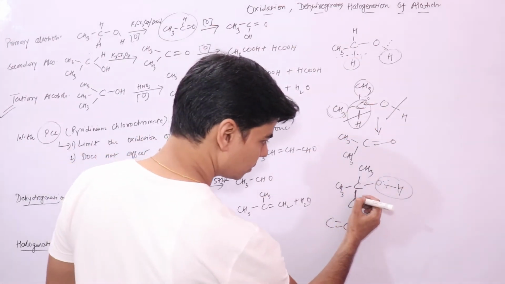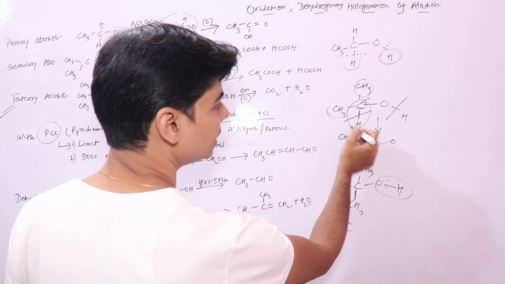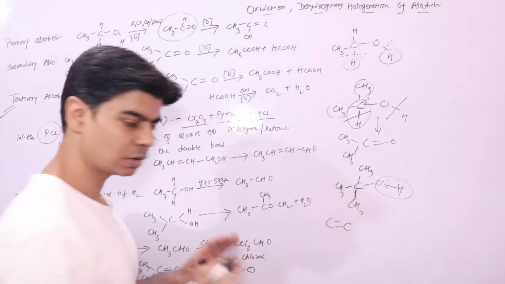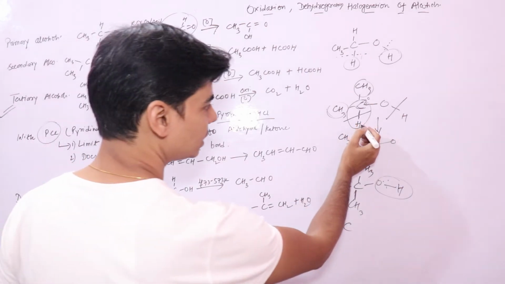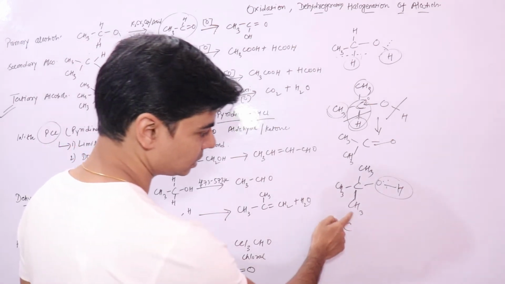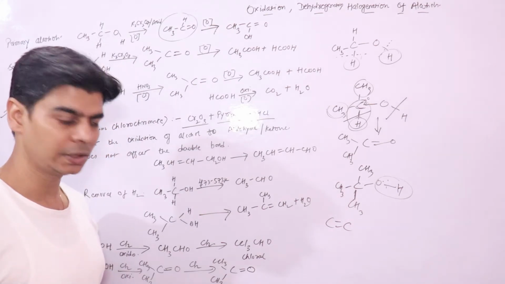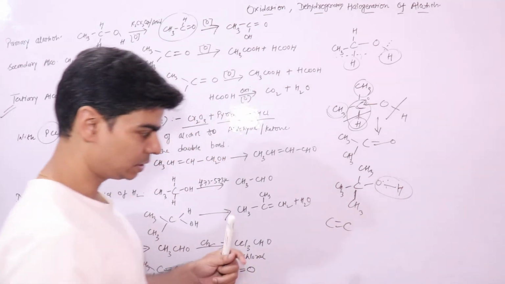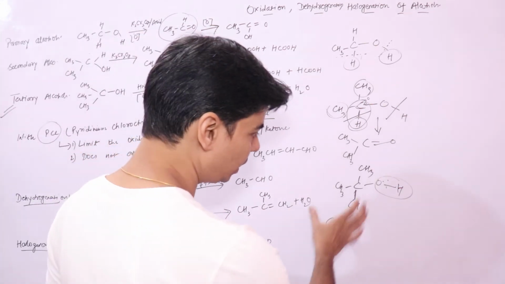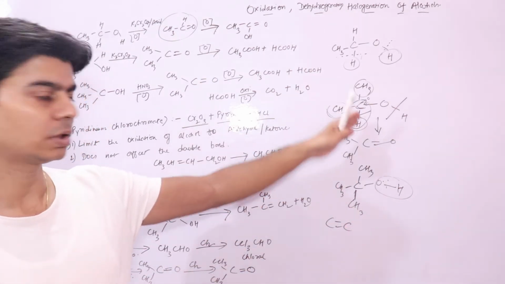Now this bond is new in tertiary alcohols, because ideally the CH bond gets broken. In tertiary alcohols there is no hydrogen atom connected to the 2-degree carbon atom. What it has is a methyl group, so now this CC bond will break. Since dissociation of CC is difficult compared to CH, it will be difficult. It's difficult to oxidize tertiary alcohols because they do not contain a CH bond.